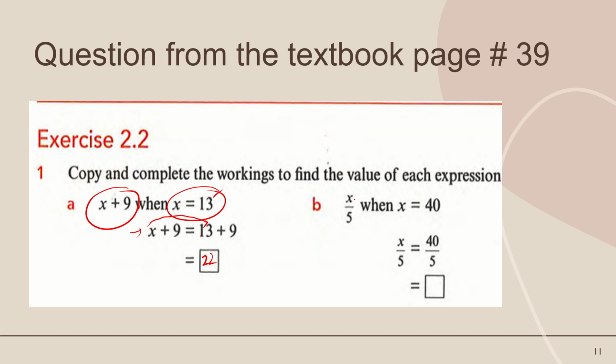Now again, this question. Now this is in fraction form, x divided by 5. So x is replaced by 40 first. Okay, x is equal to 40. Now in the table of 5 we can easily do the division. 5 times 8 is 40. So the answer is 8.